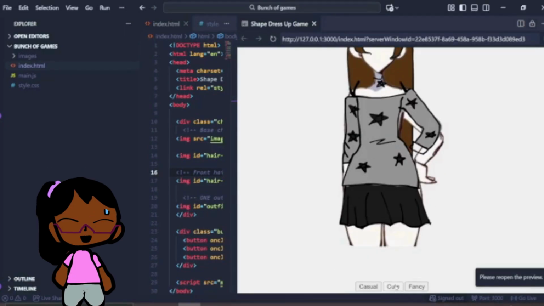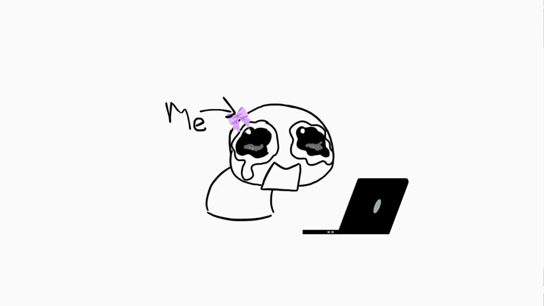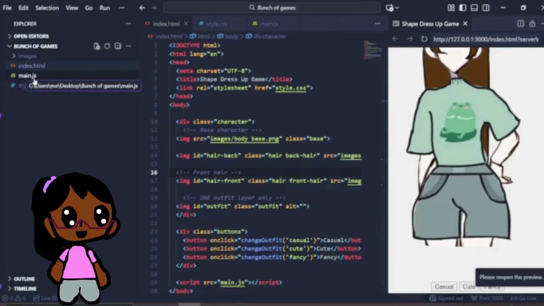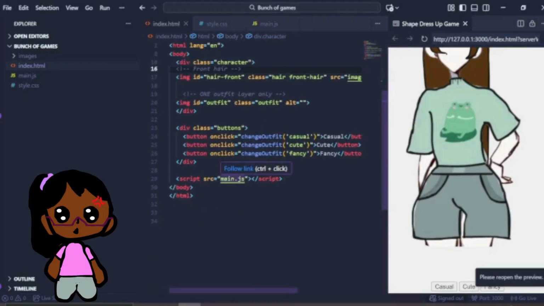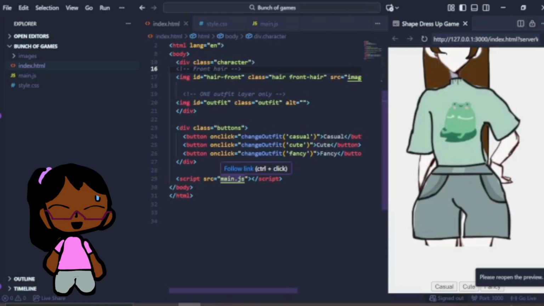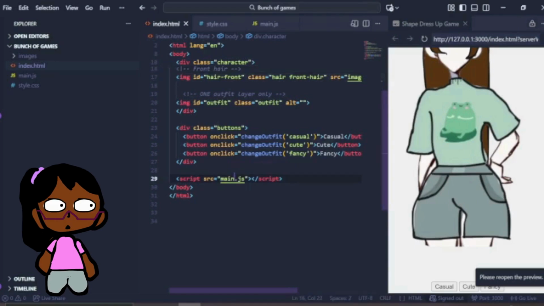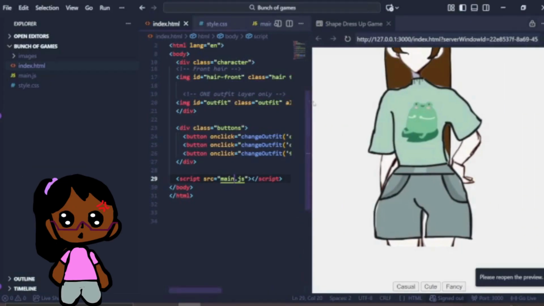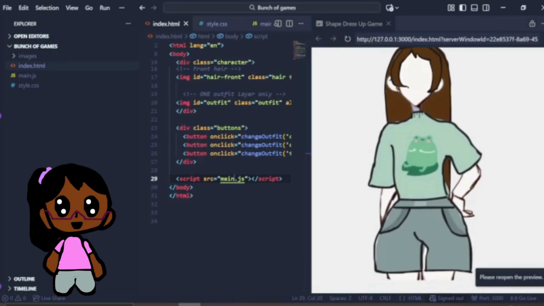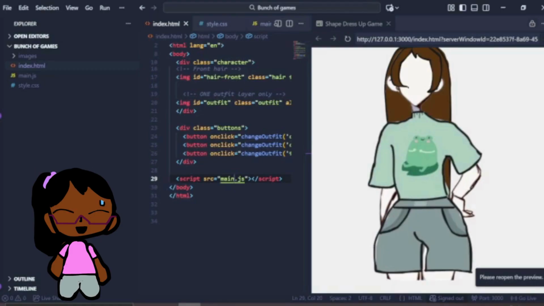No, halfway through I have to admit I cried over it. The code wasn't coding. And this is why y'all should check. As you can see, this is main.js, right? Scroll down, main.js. But before, I nearly made ChatGPT start the robot apocalypse, I forgot what it's called, or AI taking over thingy, because I put scripts and I was too stressed to check my work. So to all the people who want to code games out there, calm down, breathe and check your work, or else you will rage quit and throw your laptop out the window. Anyways,